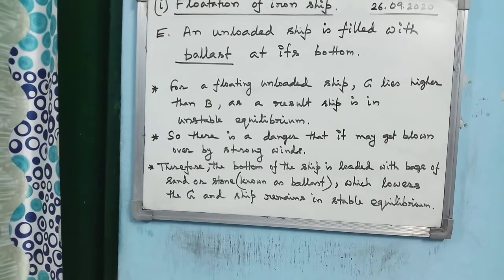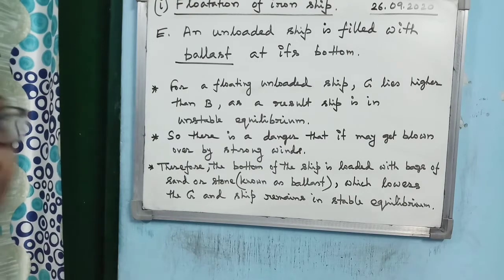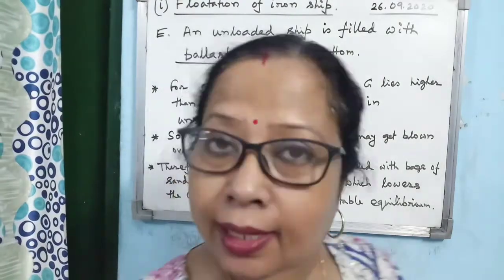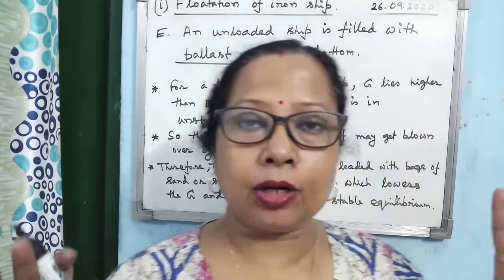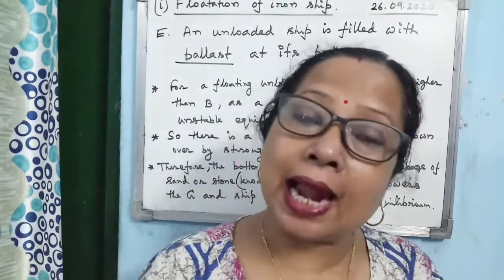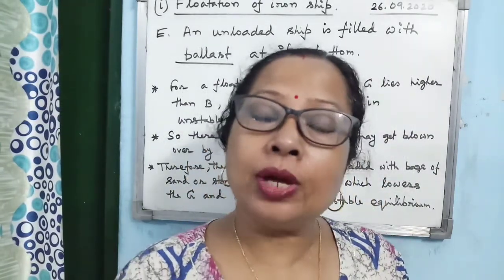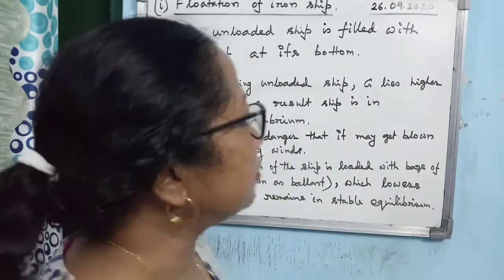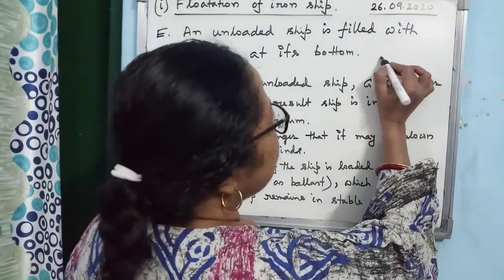Now next, if it is a loaded ship, as I said, you can load it till the plimsoll line. But if it is an unloaded ship, then also it is very dangerous. Why is it very dangerous? Just try to understand it.